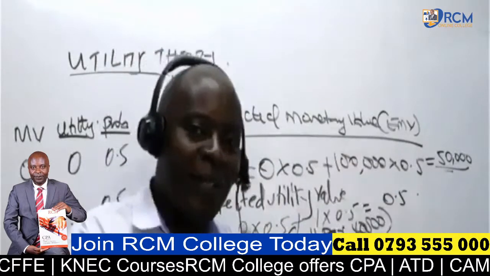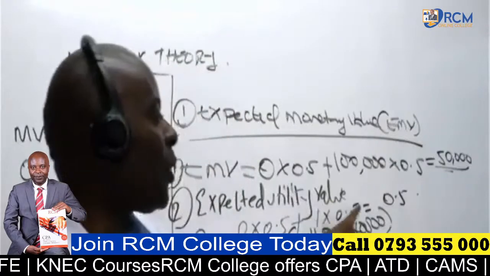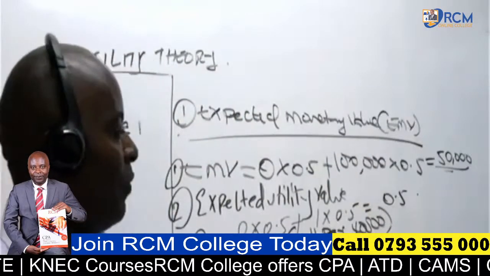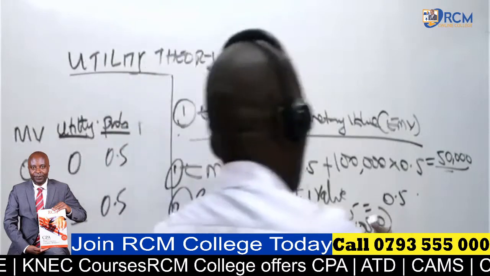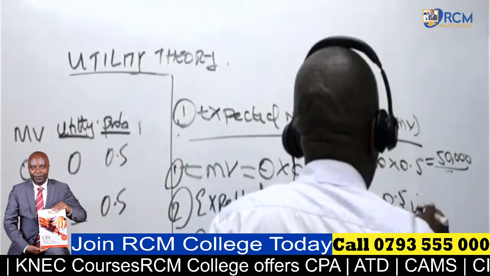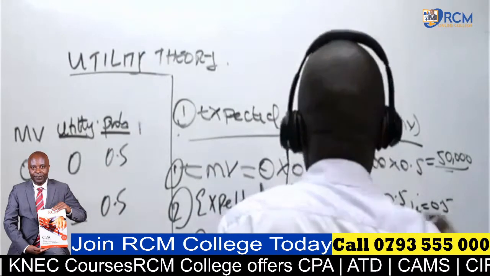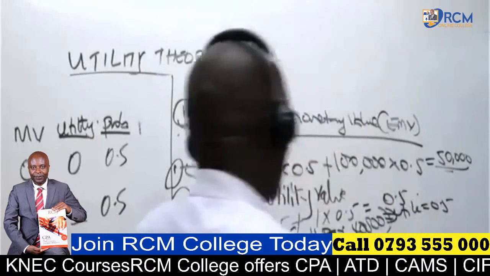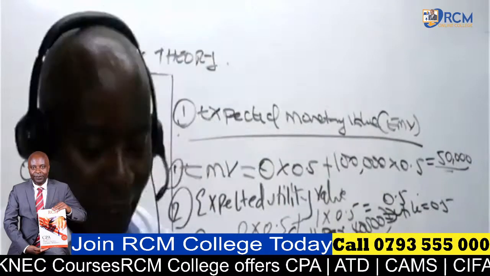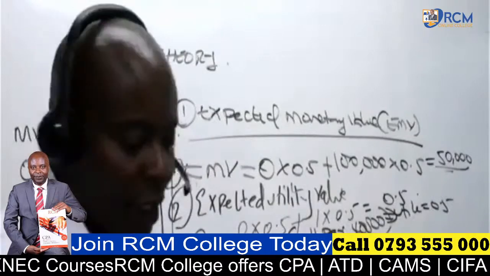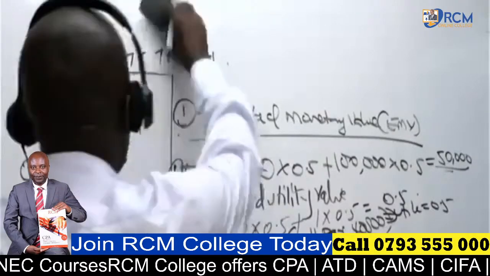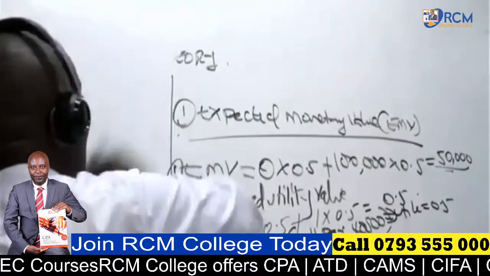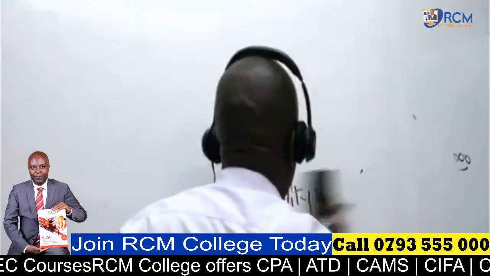As I go to the next lottery, it will be 1,000. The next lottery will be having 40,000 somewhere, and you will be able to see it.